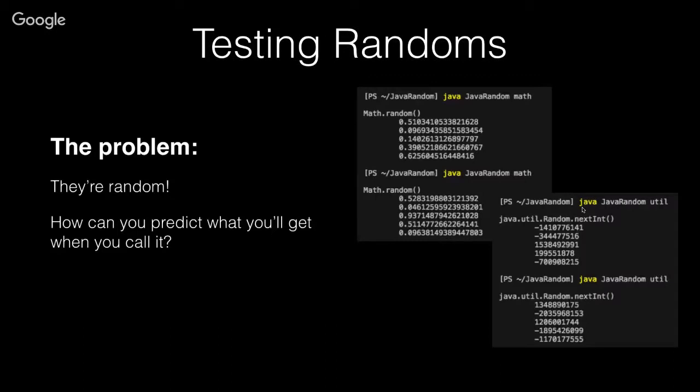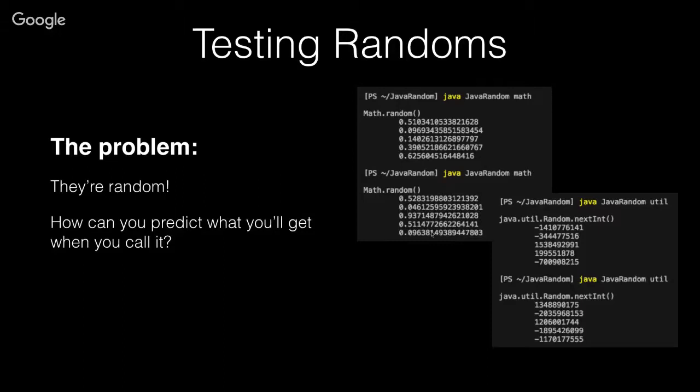But when it comes to testing your code that has randomness in it, that's really the problem, is it's random. You don't know what you're going to get the next time you ask for another random number. And you can see here in the math.random class, if I call it 5 times, I get 5 different numbers. And if I call it another 5 times, I still get 5 more new different numbers.